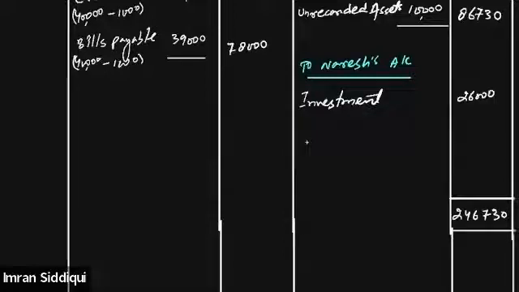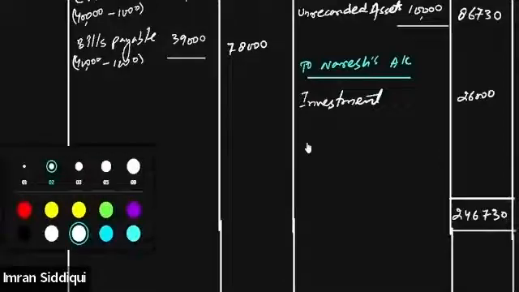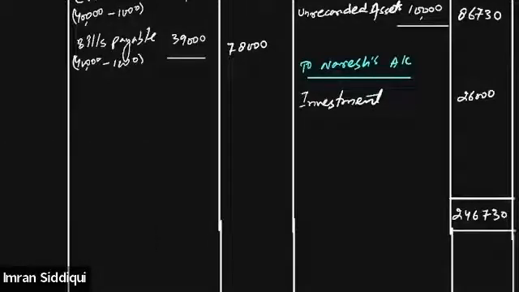2,46,730. And when you subtract all the debit side values out of it, you will get a profit. There will be profit in the realization account, right? And there will be a realization gain of 13,330. This is the realization gain, right? So we will be transferring the realization profit.